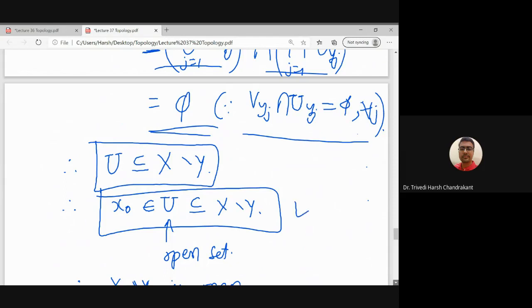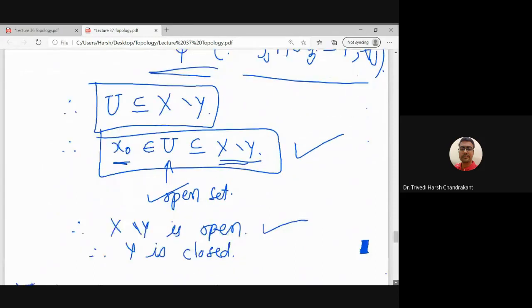So that is what we verified here, that X minus Y, if I take any element x naught belongs to X minus Y, I can always find an open set which contains x naught, and it is a subset of X minus Y. So therefore X minus Y is an open set, and finally I will get Y is a closed set. So let us summarize the result. What is the result? The result says that a compact subset of a Hausdorff space is always closed.